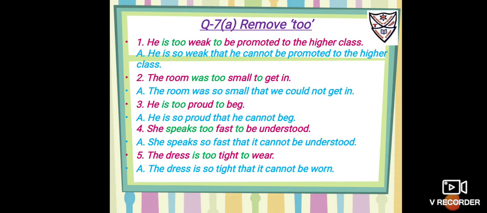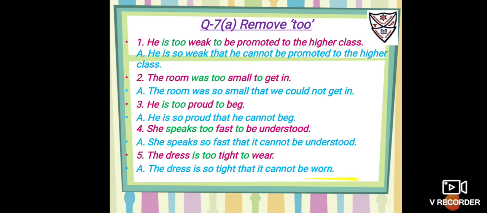Cannot be understood. Number 5, the dress is too tight to wear. So it is 'is', and 'too' and 'to'. So remove 'too' and put 'so that'. So it is, the dress is so, and then put the adjective, and then 'that'. It cannot be worn, or I cannot wear it. Okay, like that you have to write. The dress is so tight that it cannot be worn.